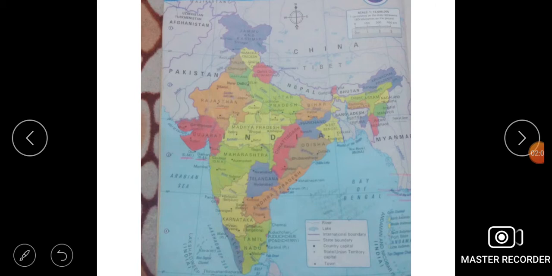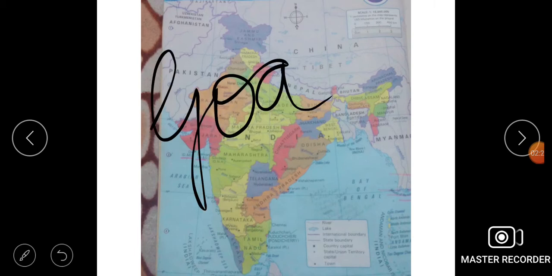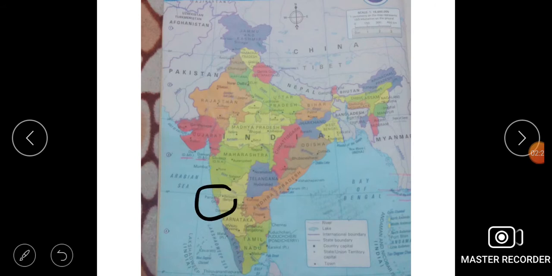Now students, Maharashtra. This is Maharashtra, which lies near the water body Arabian Sea, and the capital of Maharashtra is Mumbai. The smallest state of India is Goa, and the capital of Goa is Panaji. Here you can see this is Goa, the smallest state, which is represented by red color. Beside Goa and Maharashtra, below you can see there is Karnataka, and the capital of Karnataka is Bengaluru or Bangalore.